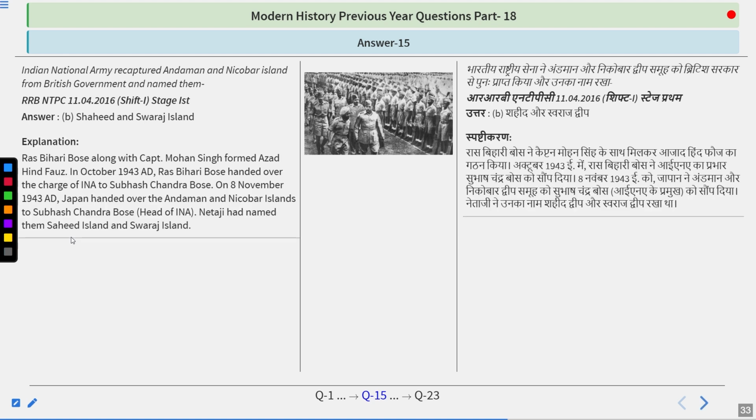Ras Bihari Bose along with Captain Mohan Singh formed the Azad Hind Fauj. Ras Bihari Bose handed over the charge of INA to Subhash Chandra Bose in 1943. Japan handed over the Andaman and Nicobar Islands to Subhash Chandra Bose. Netaji had named them Shaheed Island and Swaraj Island. So do remember the answer is Shaheed and Swaraj Island. The Indian National Army captured the Andaman and Nicobar Islands from the British government and named them these two islands.